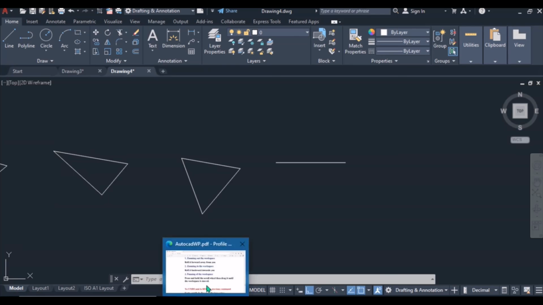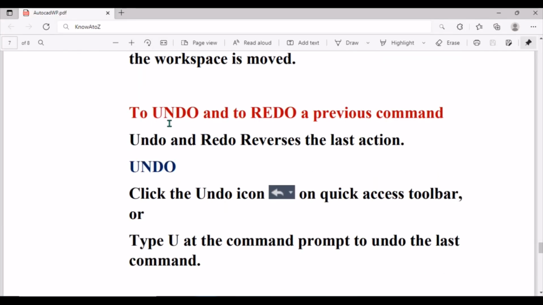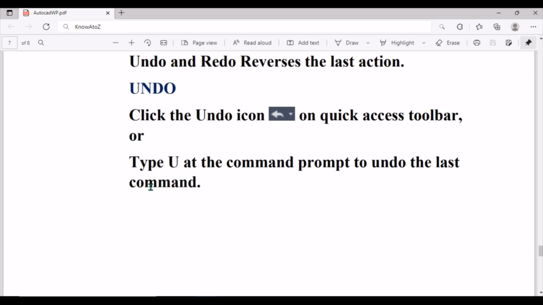Our next thing is to undo and to redo your previous command. You have known how to repeat your previous command, and now you can undo or redo your command. So undo and redo reverse the last action. Okay, to undo, you click the undo icon on the quick access toolbar, or type the U command on the command line to get an undo command.